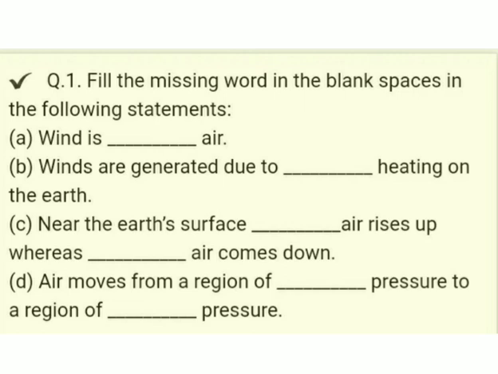Warm and cool. Next question. Air moves from a region of dash pressure to a region of dash pressure. Obviously, air moves from high pressure to a region of low pressure.